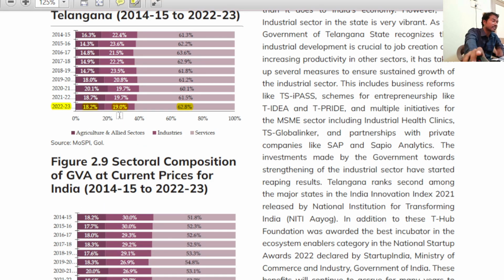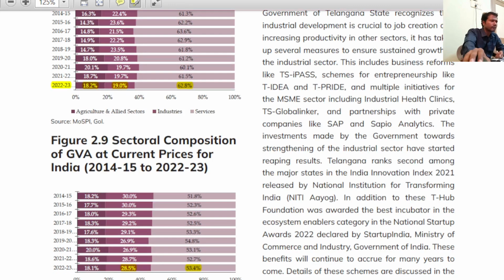But if you look at the industrial sector, sir, take a look here: 19%, while here it is 28.5%. It means Telangana's industrial sector contribution is less than that of India's. In sectoral GVA contributions, Telangana's value is low, particularly in the industrial sector. Compared with India, Telangana's service and agriculture sector values are more, but only in the case of industries is it low. It's quite obvious.